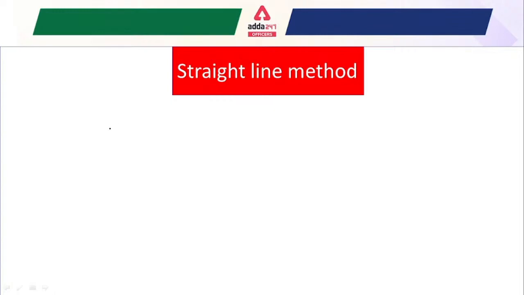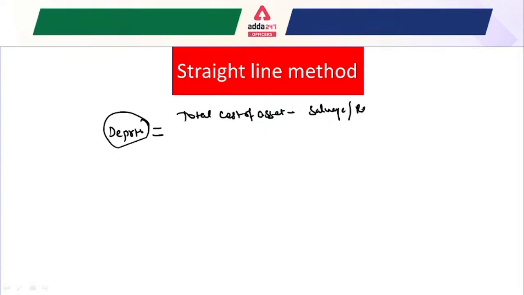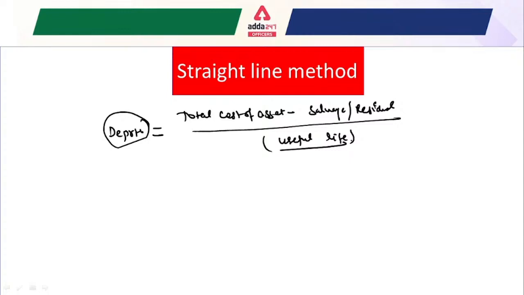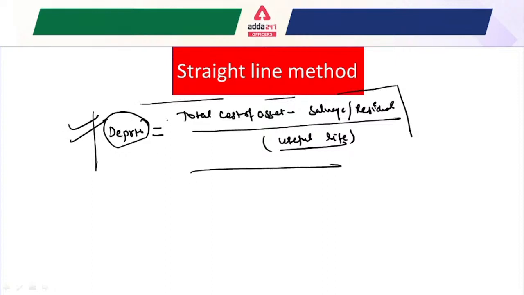Now, how do we calculate depreciation for the straight line method? This is very simple to understand. You always write the total cost of the asset minus the salvage value, or residual value, both have the same meaning, divided by the useful life, like 5 years, 10 years, whatever life is given. That is the basic formula of depreciation, and the depreciation would be the same for every useful year.